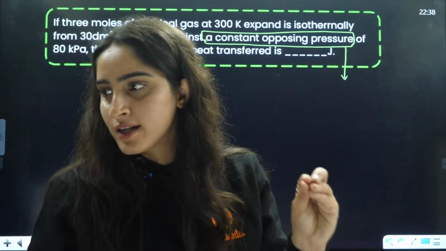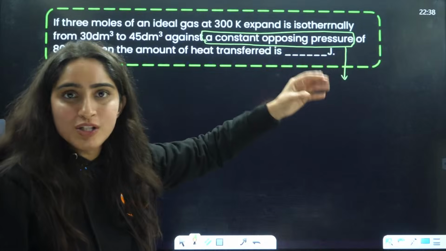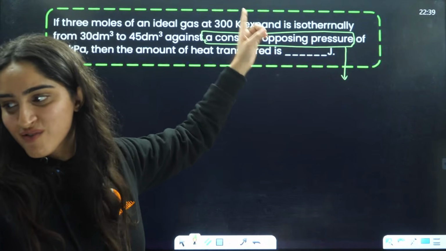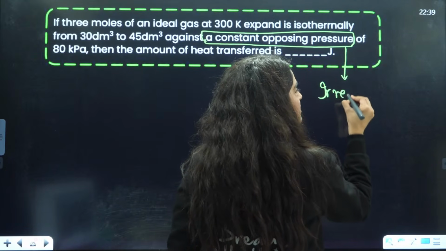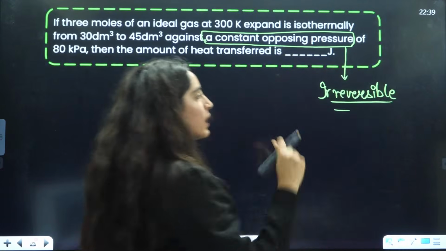Just 20% we are left with. Right? Okay. At constant opposing pressure, is this reversible or irreversible? Yes, very good. I'm so happy to know that. Yes, this is an irreversible process, ma'am. And in an irreversible process, which formula to use?